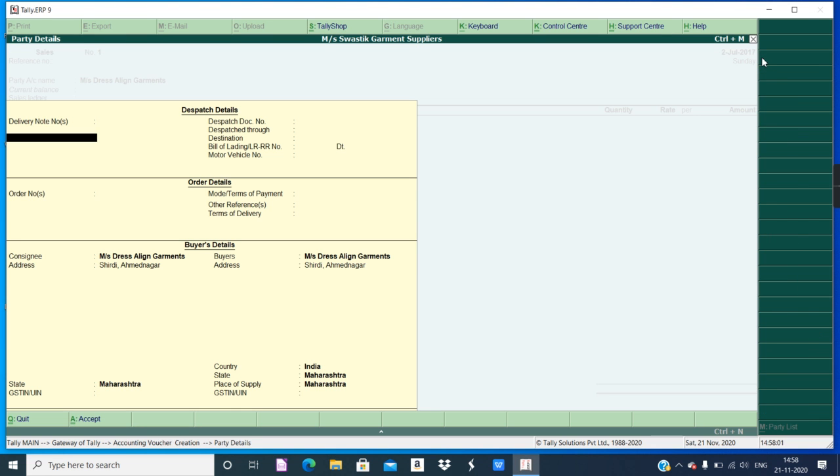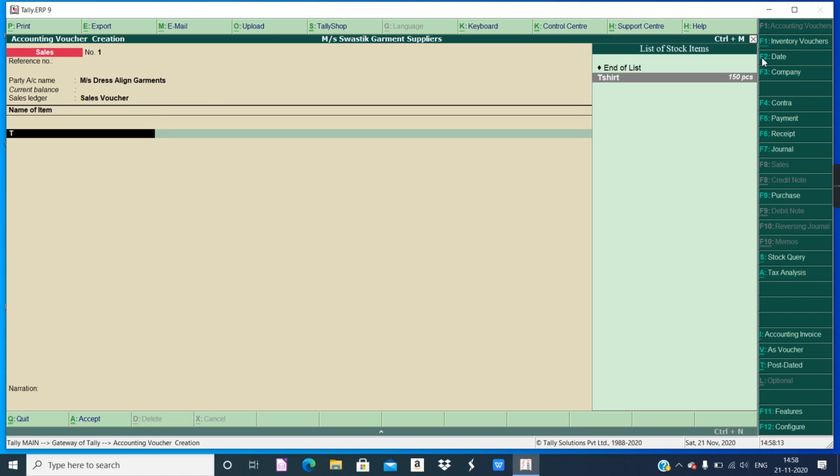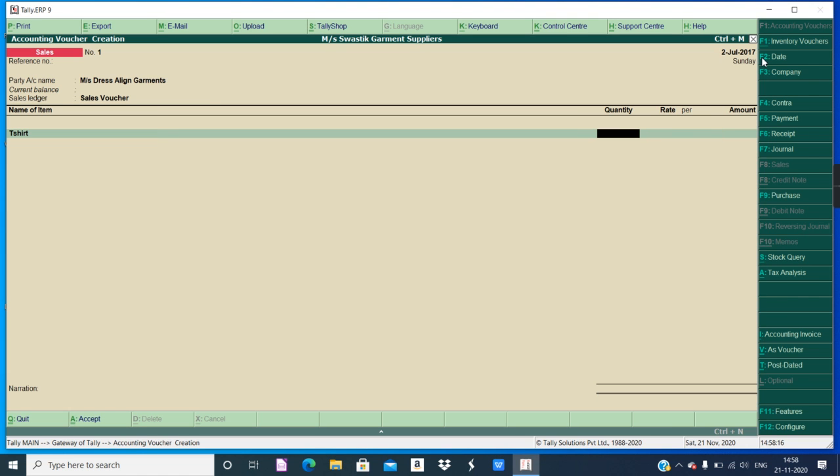Dress align garments and save it. Otherwise, enter, enter, enter. That will be time consuming. So I'm just pressing Control A to save all the entries given in that screen. Sales voucher, T-shirt, quantity 100, and at the rate 600 each.